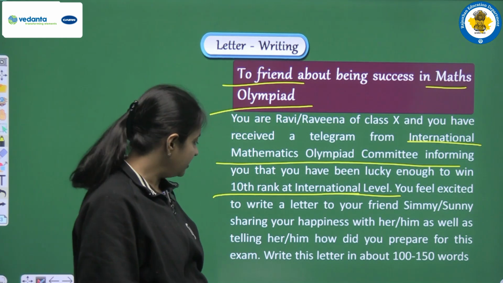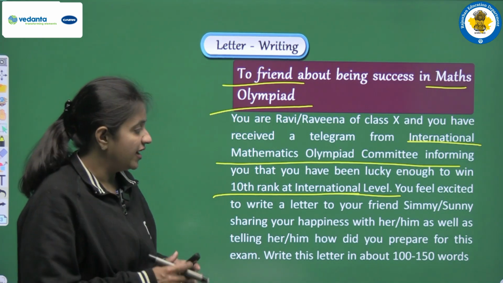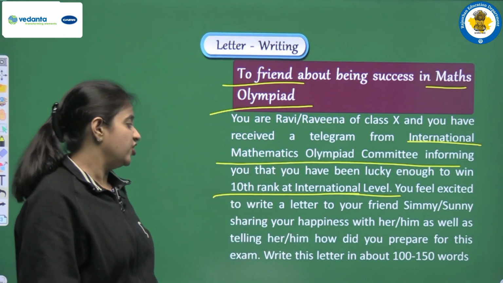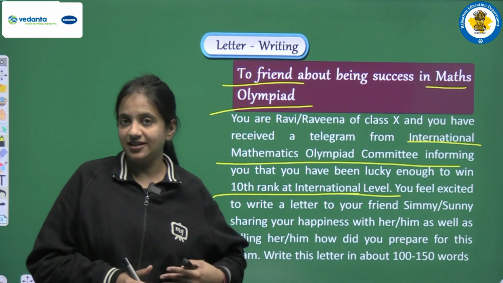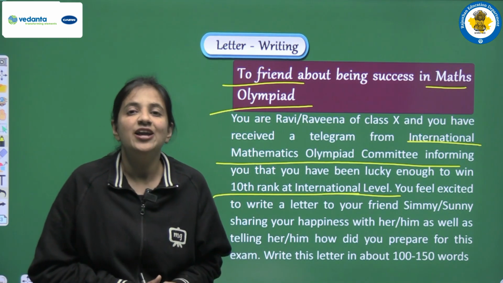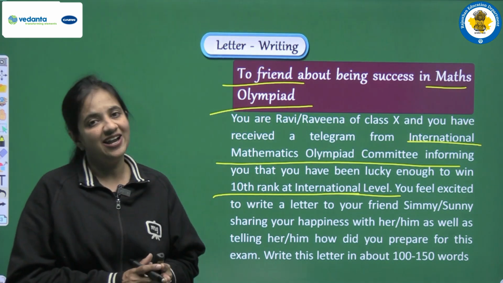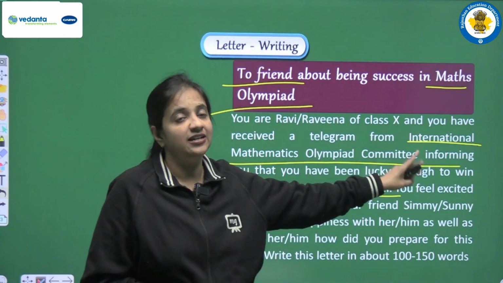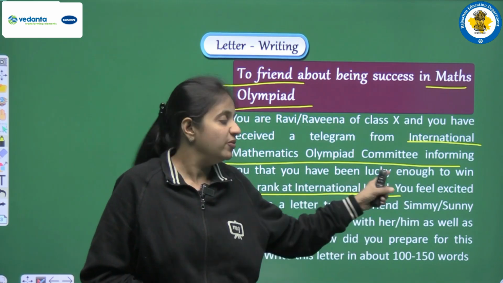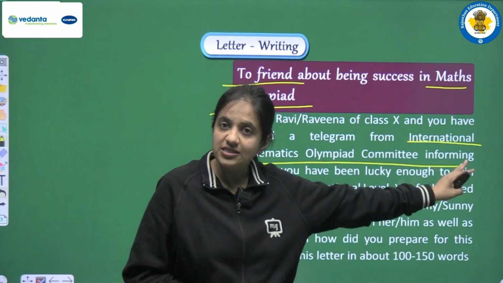You feel excited to write a letter to your friend Simi or Sunny, sharing your happiness with her or him. So now because of this success, because of this achievement, you are very much excited, and because of that you are writing one letter to one of your friends, and the name of the friend is also given to us. We can choose Simi or we can choose Sunny as well.